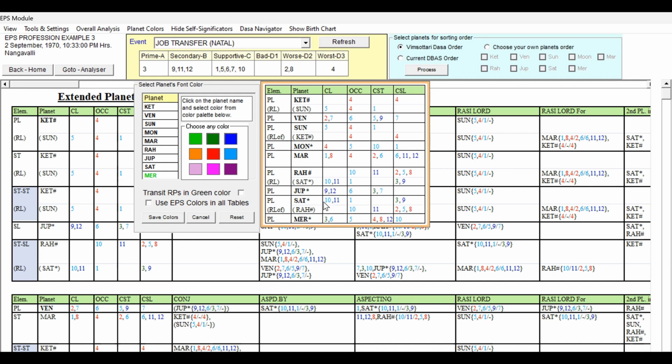And Saturn is a good key planet for job, profession, and also 3 and 9 cuspal sublord. Saturn also we can give dark green. And then Jupiter. Jupiter is the 9th lord, 12th lord occupying the 6th house, 3 and 7. This is also supportive. We can give green. So all these planets, dark green we can give. All these 3 planets are having favorable grouping. And normally we have to look for the 3 favorable houses, primary houses, along with the 11th house. In 11 also Saturn has come.